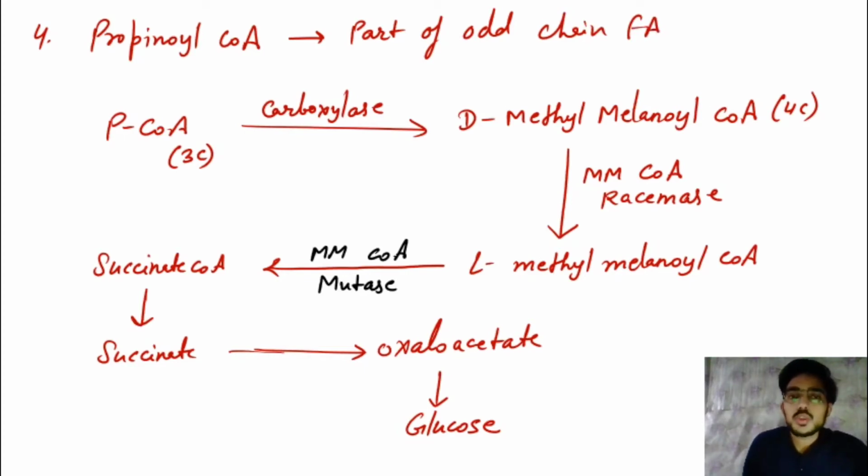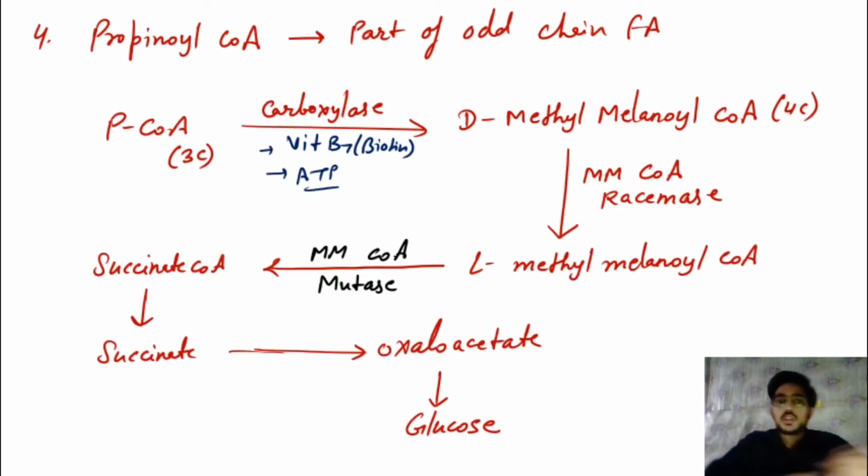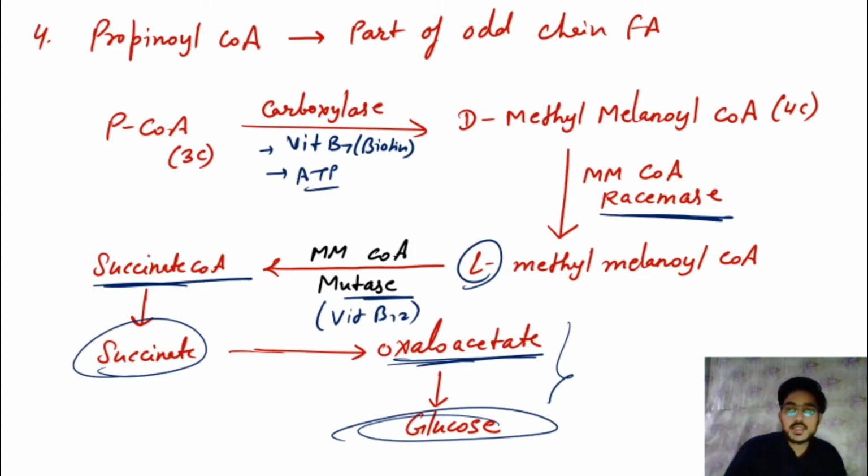Here there is a carboxylase, and whenever you see a carboxylase, remember vitamin B7, biotin, which is a cofactor or coenzyme for carboxylase, along with ATP. There is pyruvate carboxylase, where carboxylation is occurring, and it will convert into a 4-carbon compound. That is an important enzyme used to bypass the irreversible glycolysis steps, step 1, step 3 and step 10 of glycolysis.